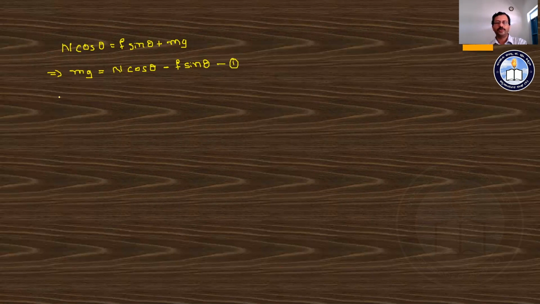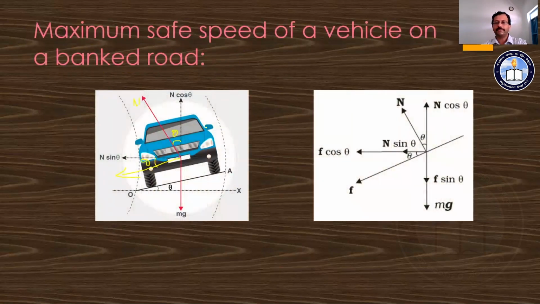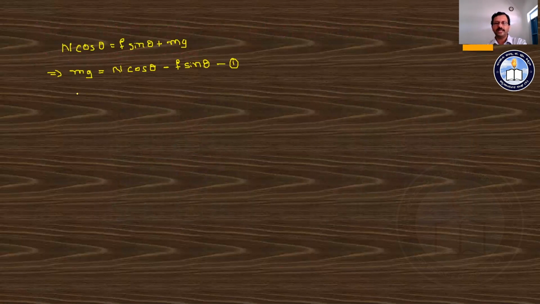Also, we know for circular motion, the required centripetal force is provided by the horizontal components. The horizontal components are F cos theta and n sin theta. Hence the centripetal force Fc is equal to n sin theta plus F cos theta, since both act in the same direction.